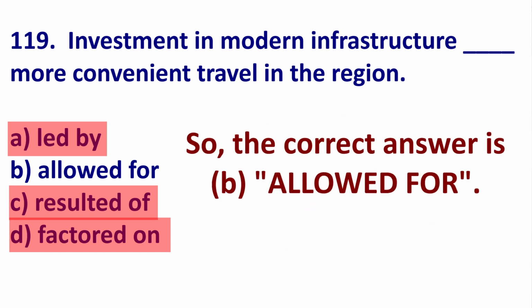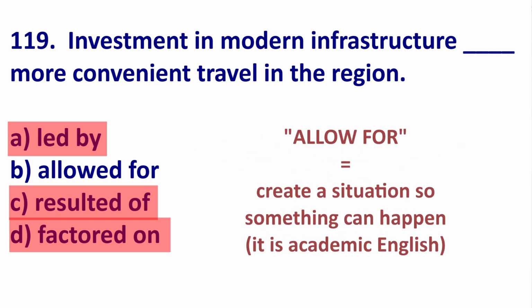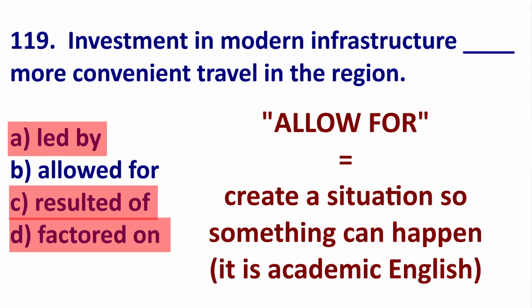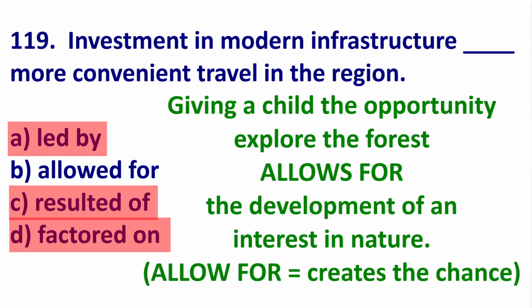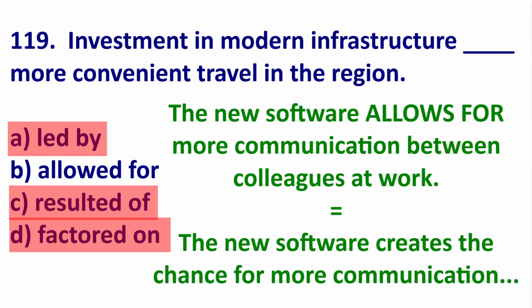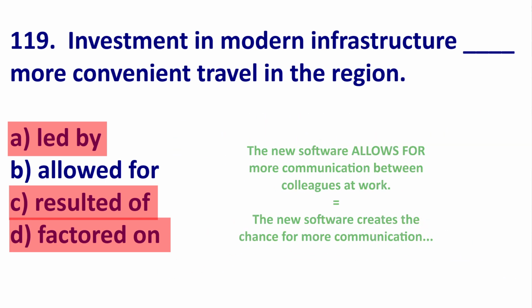So, we know the best answer is allowed for. Allow for is a little different than just allow. Allow for is formal, academic, and it means to create a situation so this can happen. An example, giving a child the opportunity to explore the forest allows for the development of interest in nature. Or the new software allows for more communication amongst colleagues. So remember, allows for is to create the opportunity for.